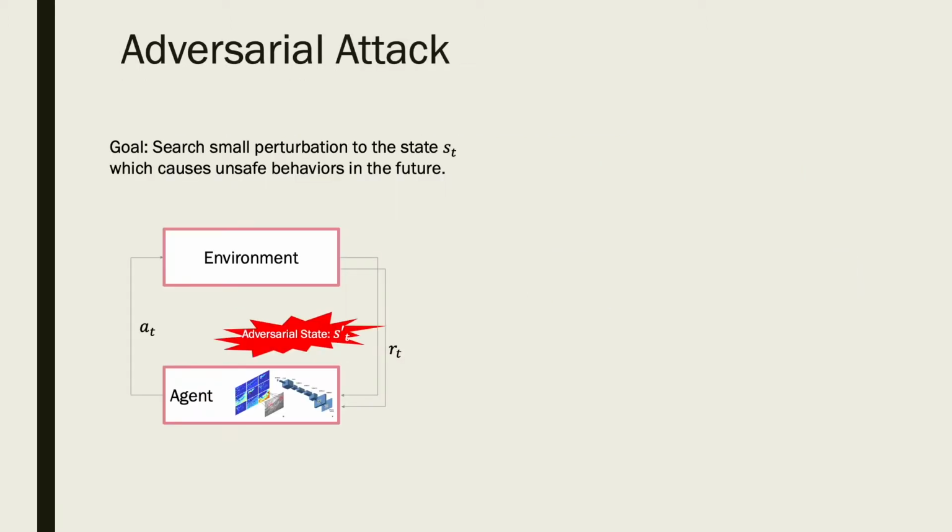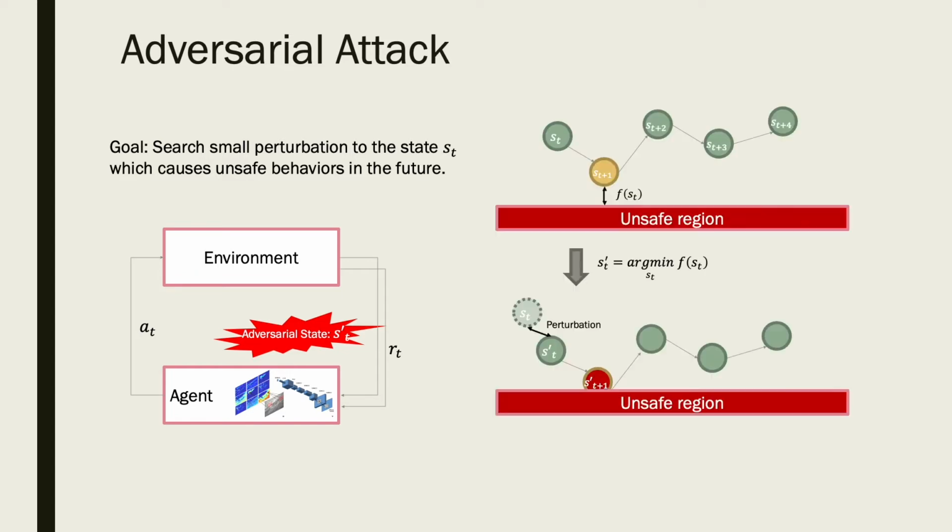The reinforcement learning system is a closed-loop system like the left figure. The agent takes action to the environment, and the environment gives feedback to the agent. Based on the feedback, the agent takes another action to the environment. The feedback to the agent includes the state S_T and the reward R_T. The goal of this attack is to find a small perturbation to a state S_T, and this small perturbation is expected to cause unsafe behavior in the future.